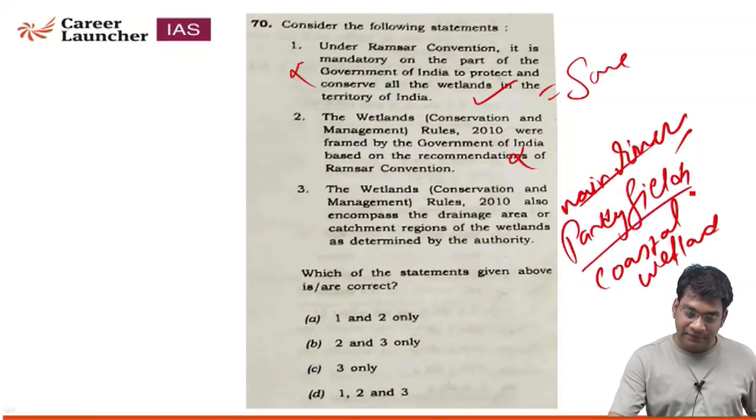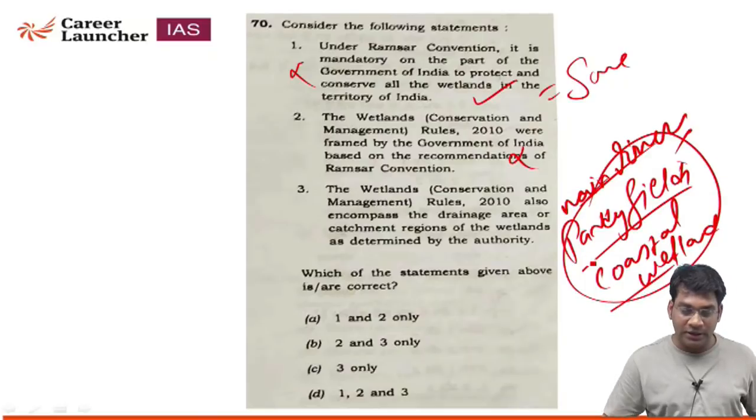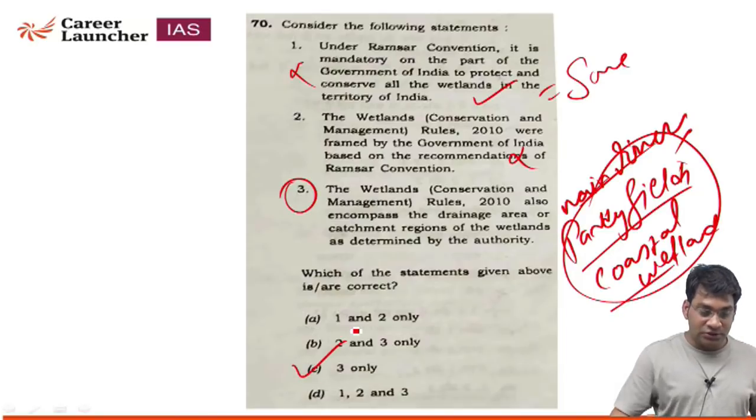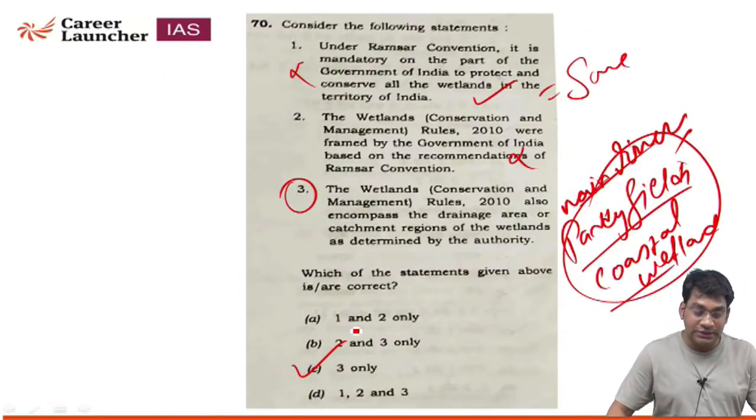So main river, paddy field and coastal wetland will not be categorized as a wetland. So option number 3 is only correct. So the correct answer is C, 3 only.